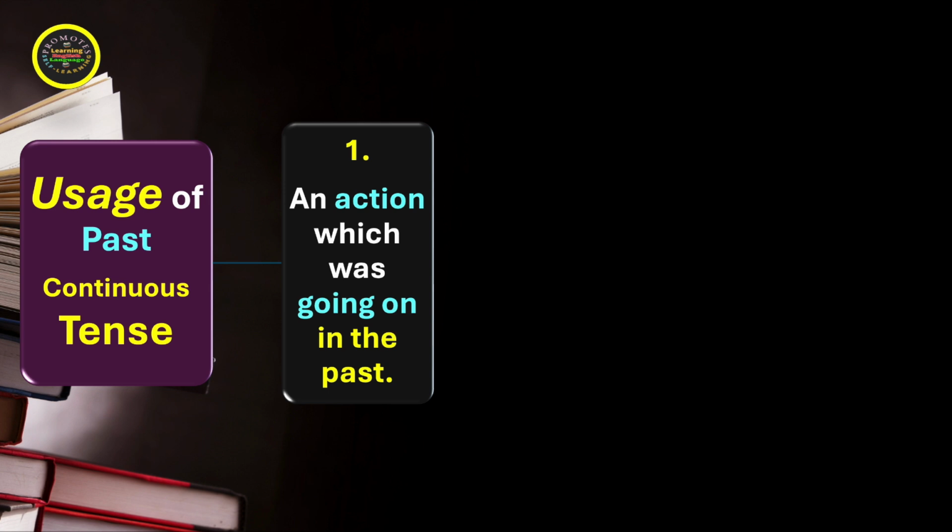Now, let's see the usage of past continuous. The first usage is an action which was going on in the past, which continued in the past, which progressed in the past. That is why sometimes we also call it past progressive tense.